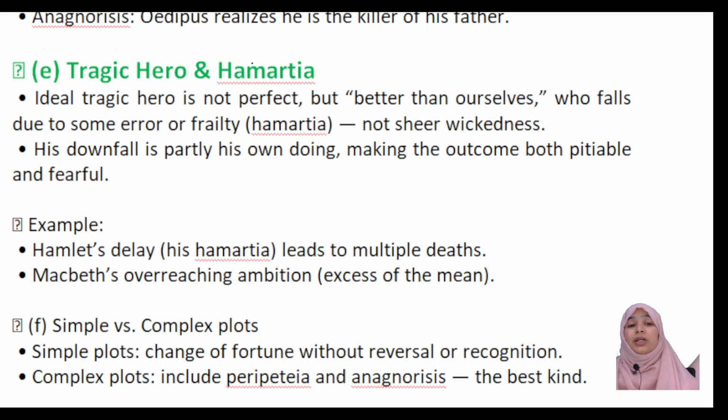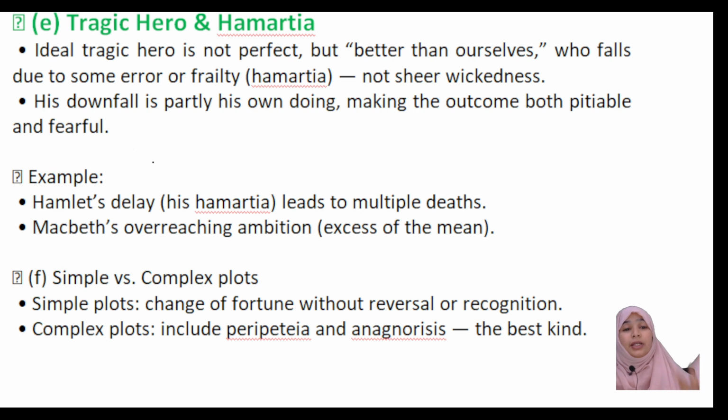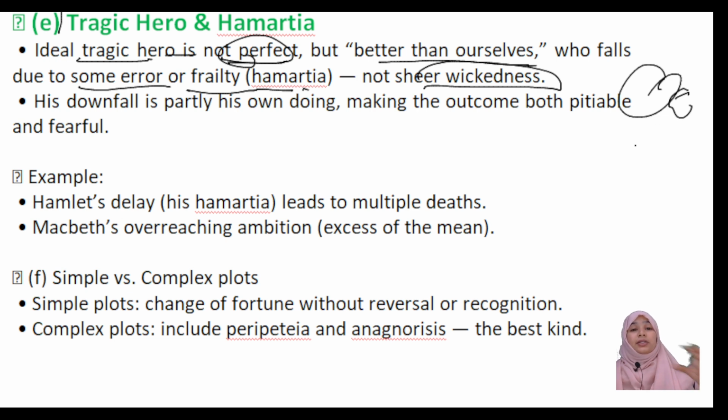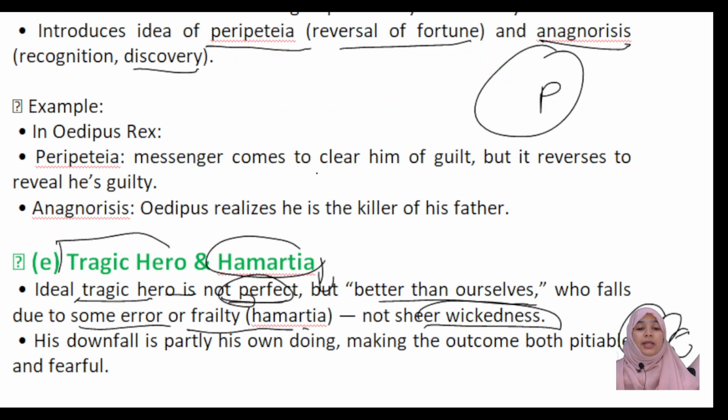And what about the tragic hero or hamartia? You need to write this in the elements of tragedy too, by putting the title. Ideal tragic hero, not perfect but better than ourselves, who falls due to some error or frailty, hamartia, not wickedness. So the tragic hero is not perfect. Because of taking a wrong judgment, he suffers a tragic fall in his life. That should be part of this tragedy. It should act as a hamartia.